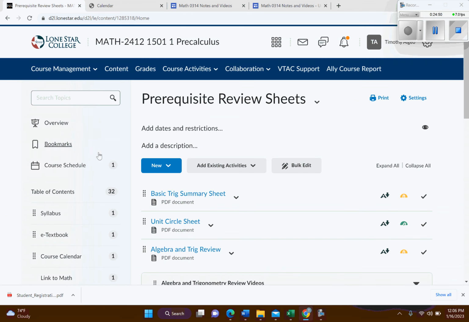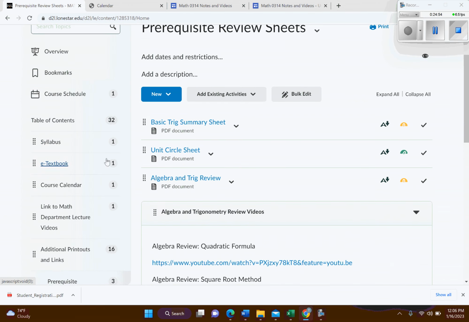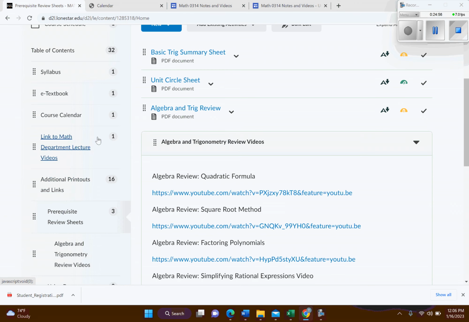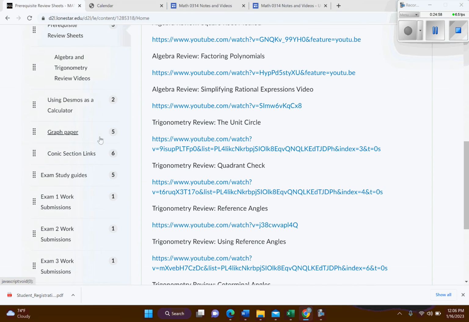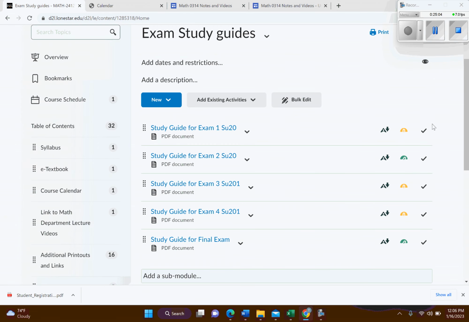All right. Trying to think if we hit everything. Let's see. So we covered syllabus, e-text, calendar, links. Yeah, I think that does most of it. So the only thing I'm gonna do, oh, study guides. Here are the study guides. But I'm gonna hide most of these actually, and I will post them as they approach. And so these are study guides that will help you in preparation for each exam and the final exam.